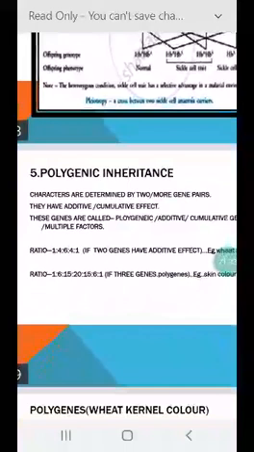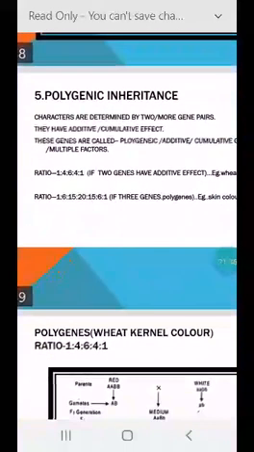Now the next type is polygenic inheritance. In case of polygenic inheritance, characters are determined by two or more gene pairs.